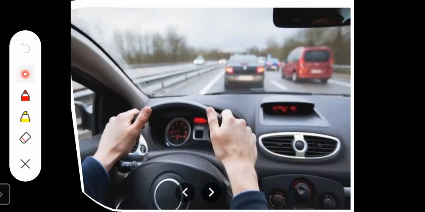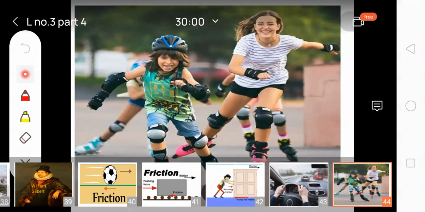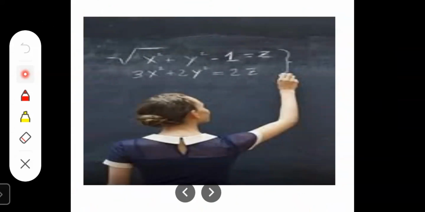Then next one is skating. Skating is also done on a plane surface, so that surface and the skating wheel both create the frictional force. Then next one is writing on the blackboard or in the notebook.